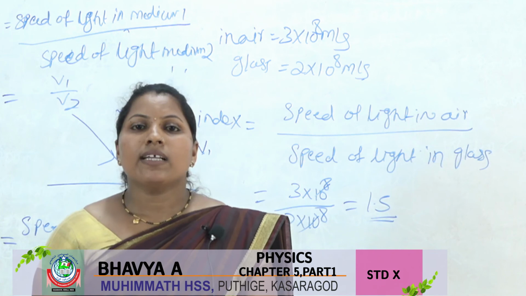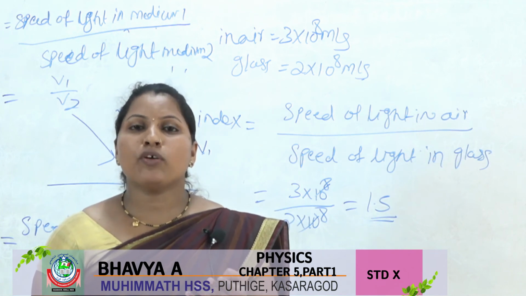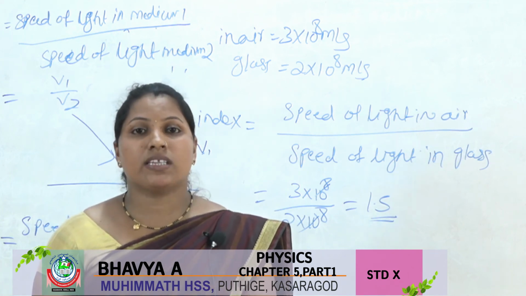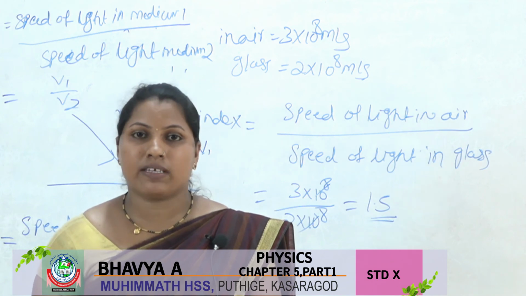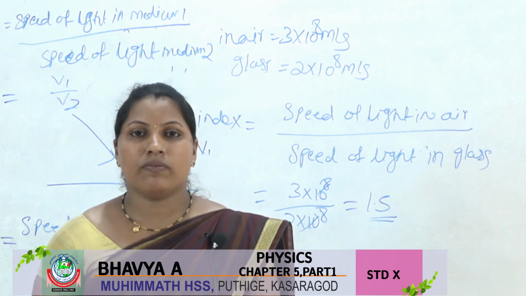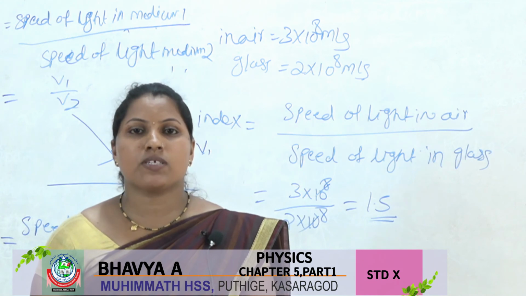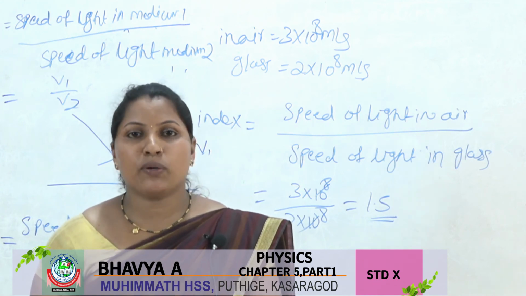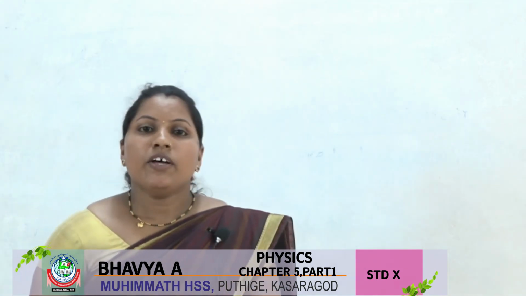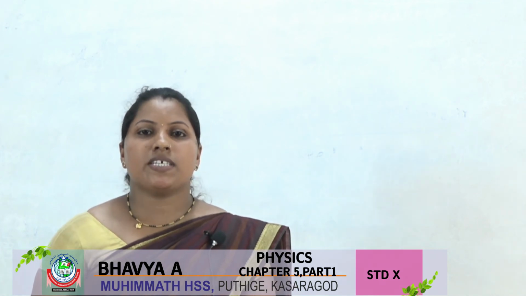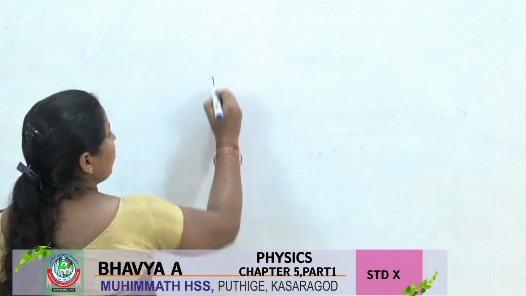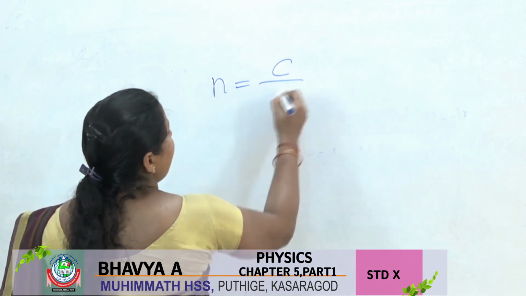You know that the speed of light in vacuum and air is 3 into 10 to the power 8. It is the same value, and for calculation purposes we consider 3 into 10 to the power 8. So the refractive index is written as n is equal to c divided by v.